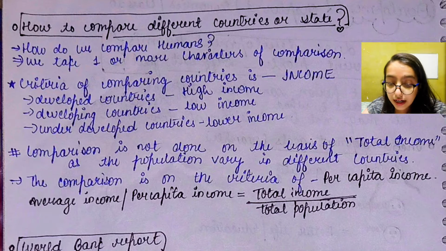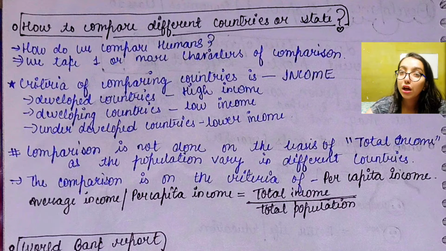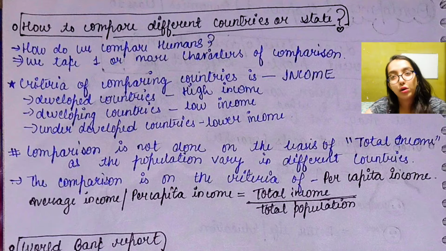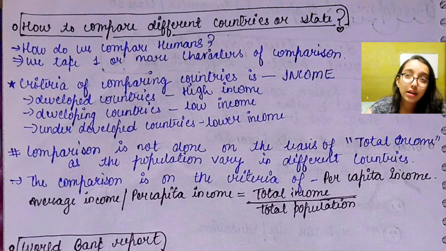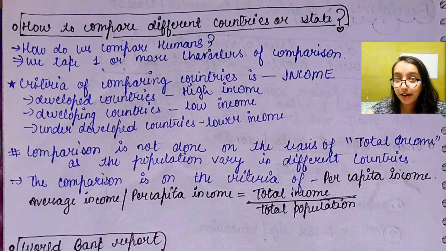And how do we calculate it? We calculate it by dividing total income by the total population of a country. I hope the funda of per capita income is clear. We cannot take total income while comparing two countries because the population of both countries will be different. So total income is not at all a wise measure.